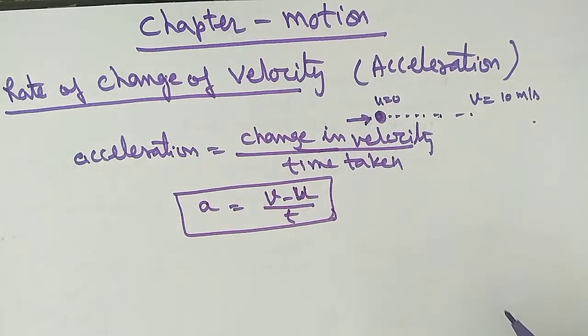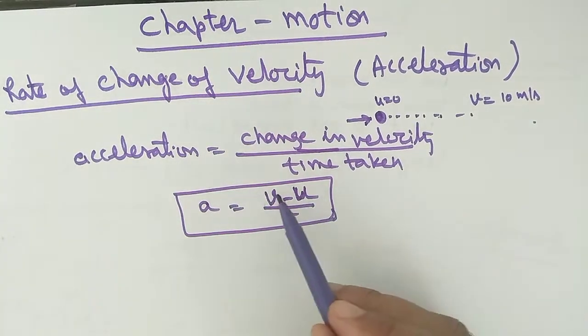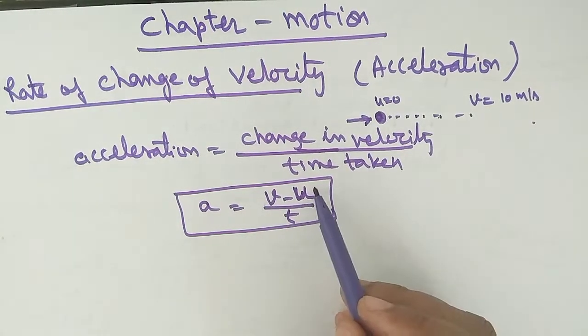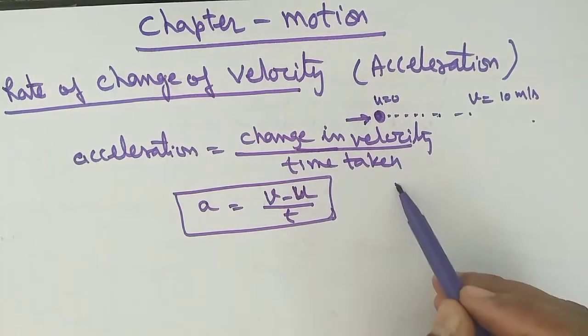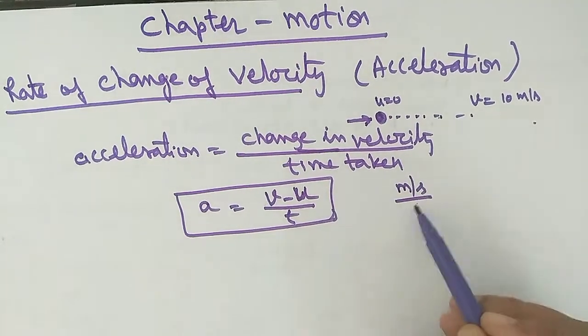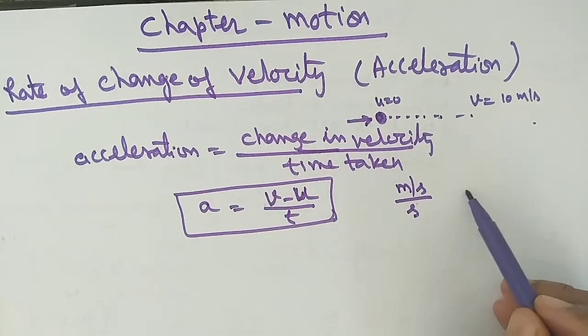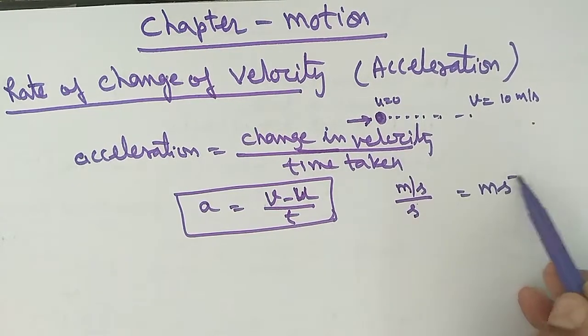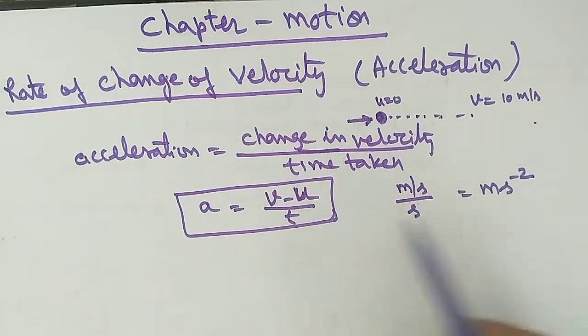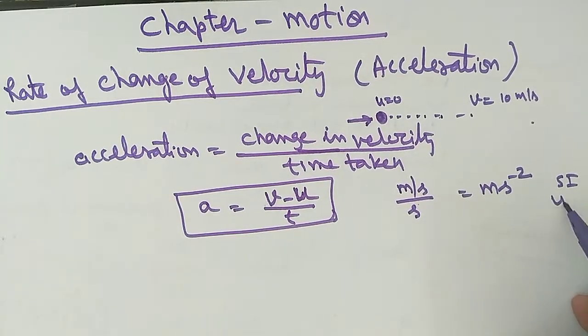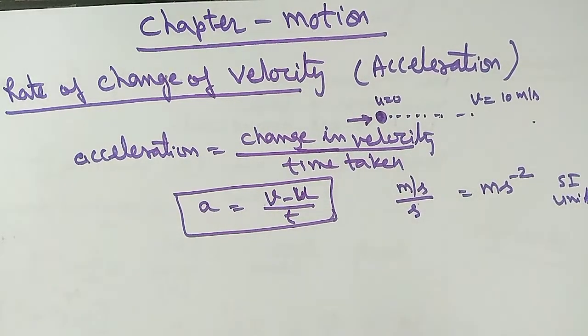Now come to its unit. Speed minus velocity is equal to velocity, no? So it is meter per second, and time is again in second, so its SI unit is meter per second square. Okay, this is the SI unit of the acceleration.